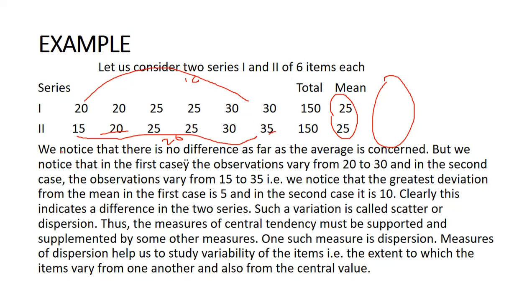We notice that there is no difference as far as the average is concerned, but in the first case the observations vary from 20 to 30, and in the second case from 15 to 35. That is, the greatest deviation from the mean in the first case is 5 and in the second case is 10. Clearly, this indicates a difference in the two series. Such a variation is called scatterness or dispersion. This is the meaning of dispersion.